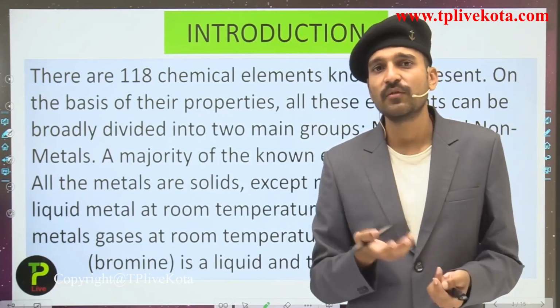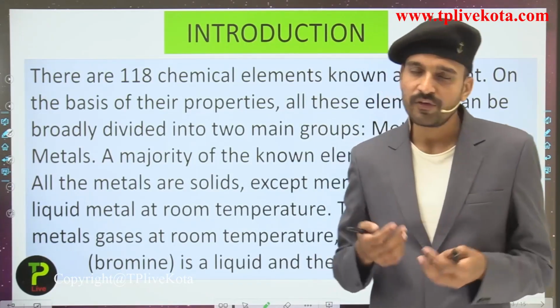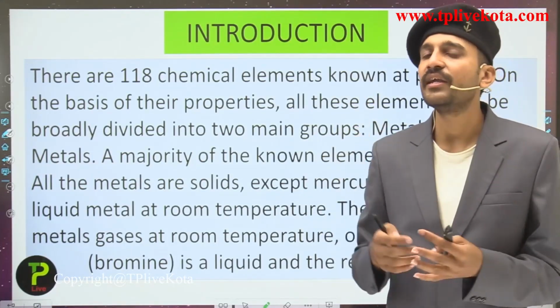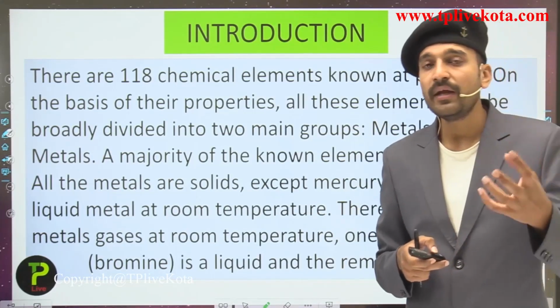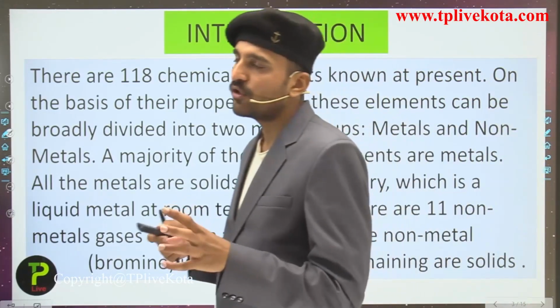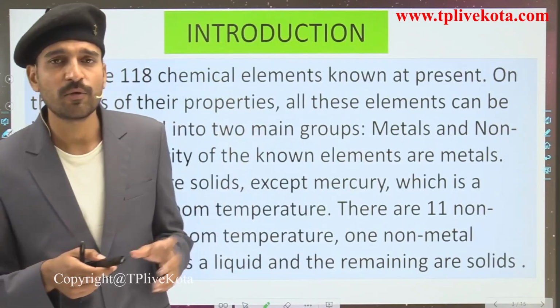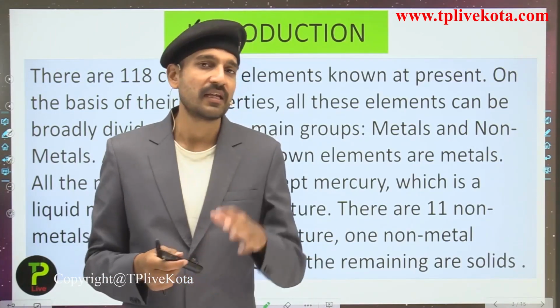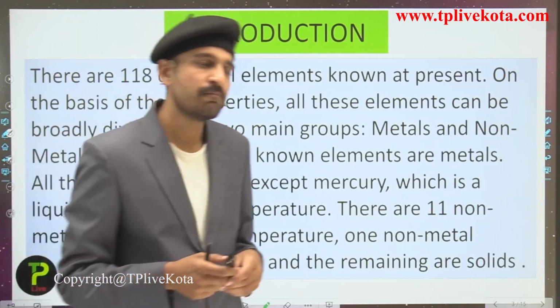These are some of the metalloids that we can count on the fingers. So students, we have arranged all the 118 elements that are known to us depending upon what? Depending upon their chemical properties, not on their physical properties, because when we see the physical properties, you will see that there are many exceptions in the physical properties, but the chemical properties may not have any exceptions.